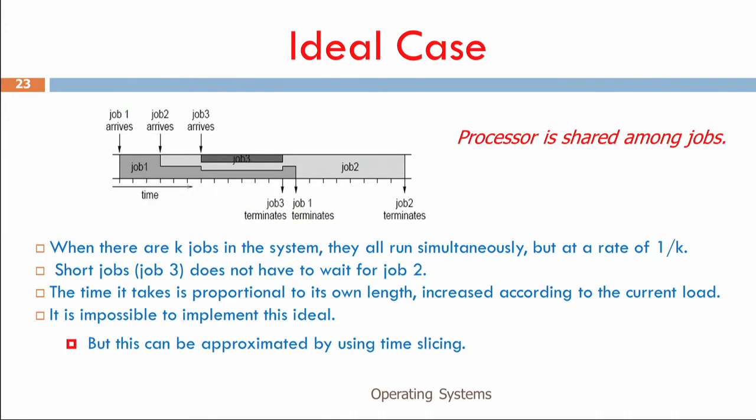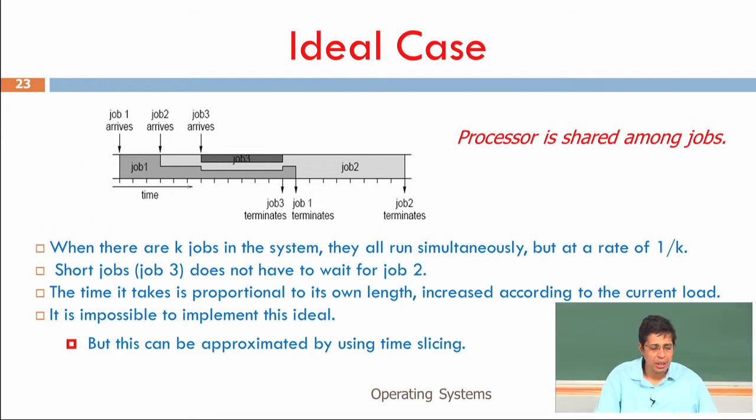Now what is an ideal case of a scheduler? Look at this: when job 1 comes, it starts executing, job 2 comes, it also starts executing, job 3 comes, it also starts executing. If job 3 needs, say, 10 units of time, it should finish in 10 units. So when there are k jobs in the system, they all run simultaneously but at a rate of 1 by k. This is what we finally need to simulate.